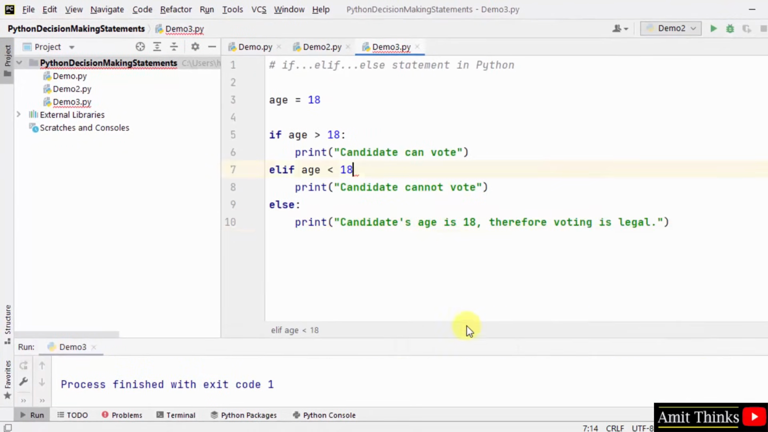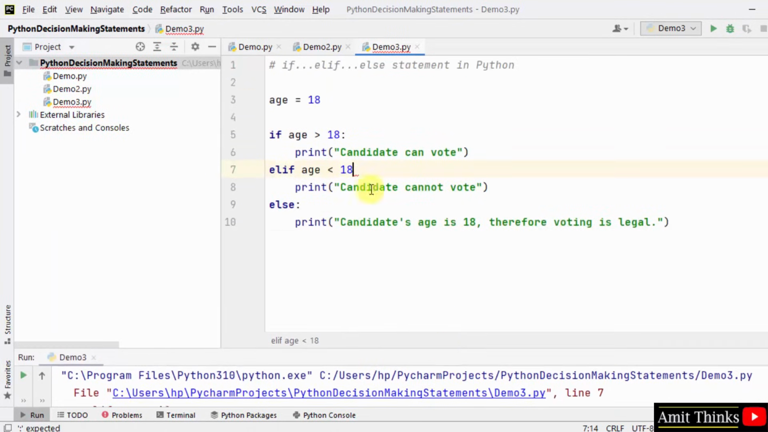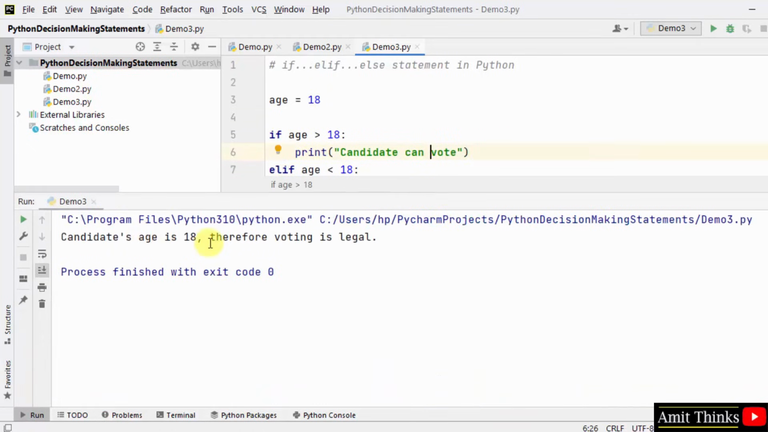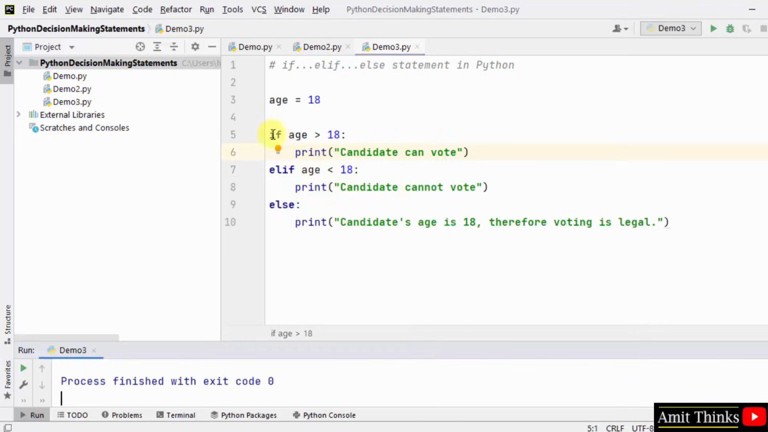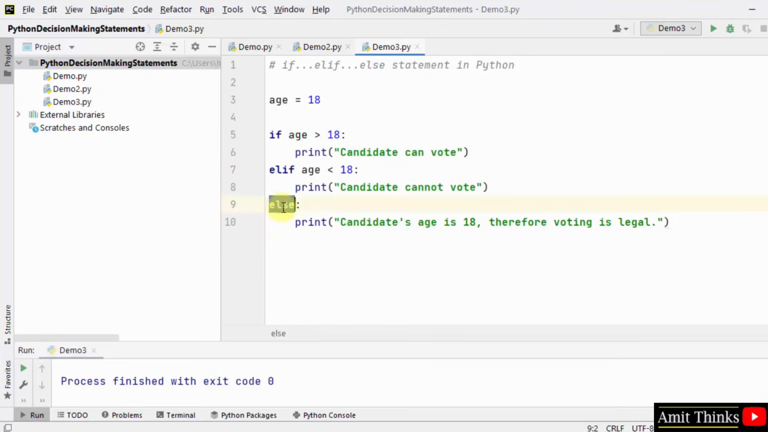Let's run it using if elif. So we missed the colon part here, no problem. Right click and run again. Herein you can see candidate's age is 18, therefore voting is legal. So we worked around all the two conditions and the false condition went to the following. So this is how you can work around if elif else.